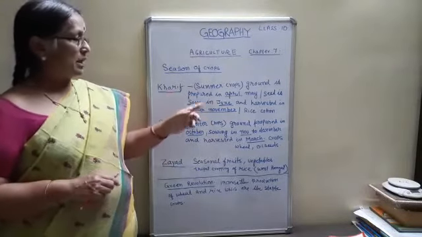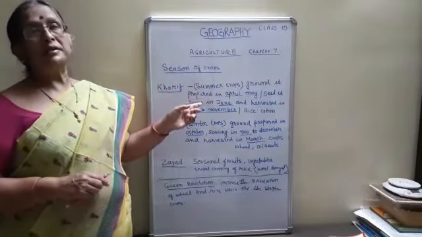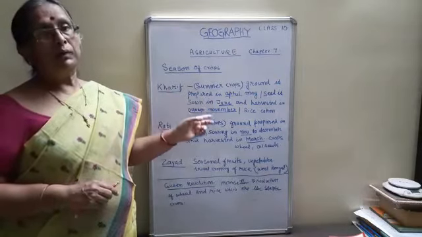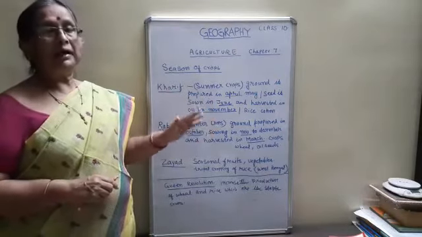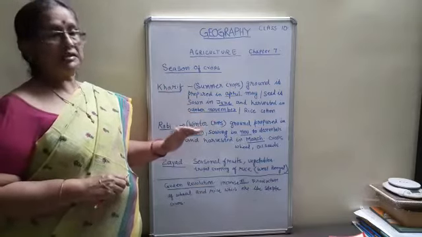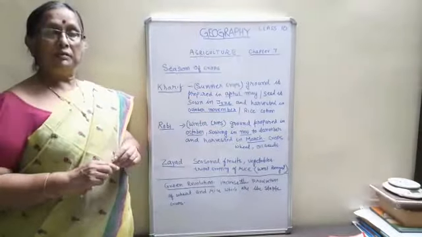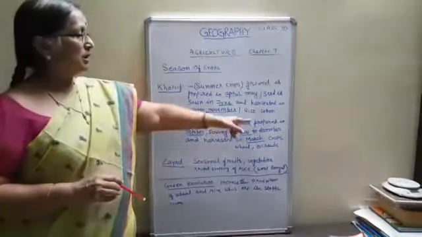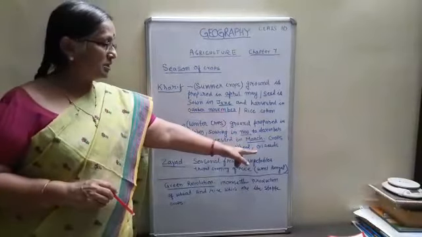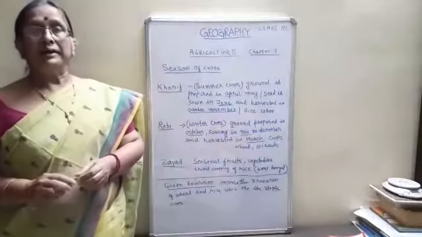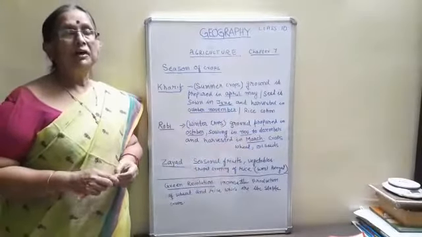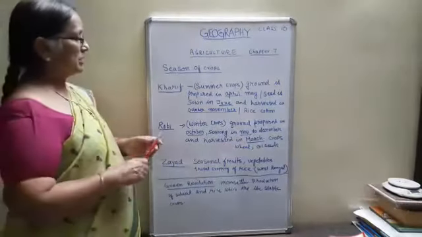So you need to study the months when the ground is prepared, the month when the sowing is done, the month when the harvesting is done, and the main crop. Instead of learning so many crops, you stick to rice and wheat. If you are writing one example also, it is more than enough for mentioning this cropping season.